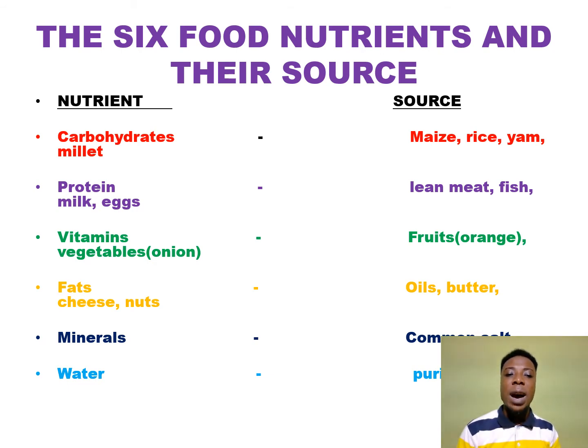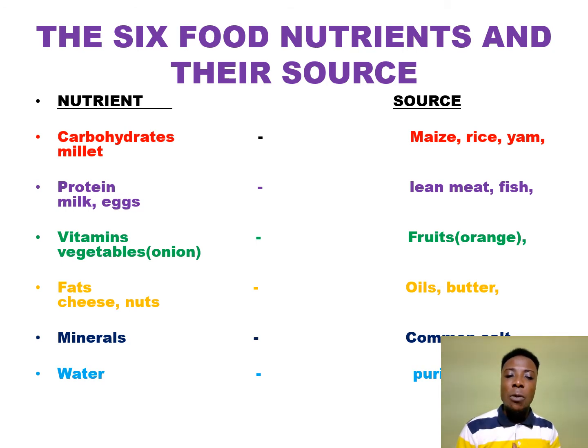Third, we have vitamins. Vitamins talk about fruits like orange, that is what we have in the brackets. We have fruits like mango, orange, watermelon, pineapple. Now we also have vegetables like onion, pepper, garden eggs, tomato. All the vegetables and fruits come together to give us vitamins.